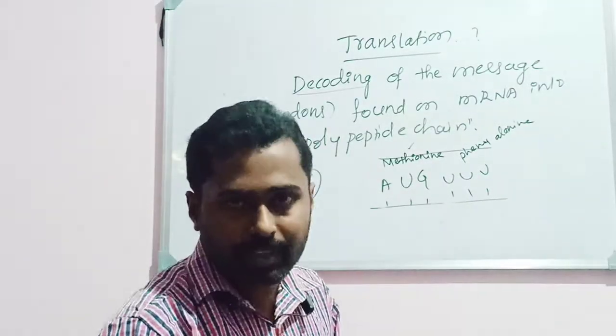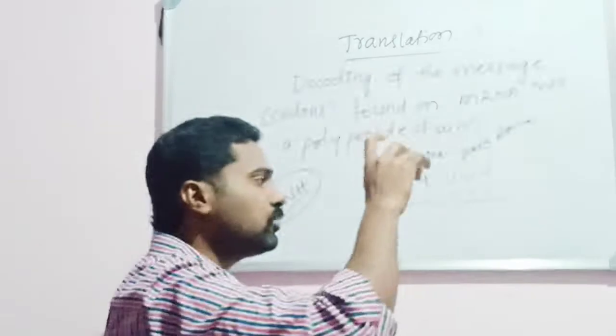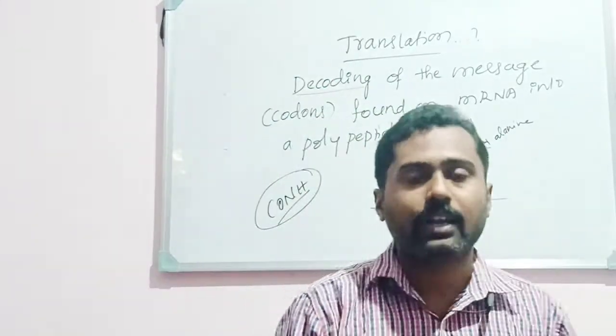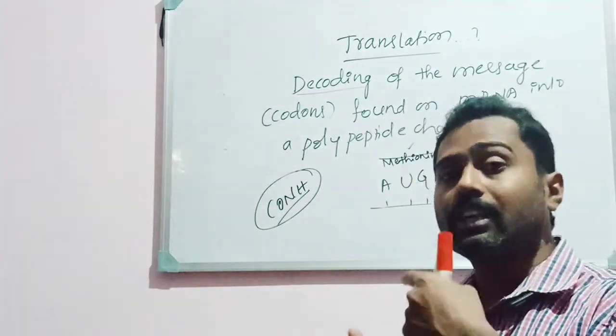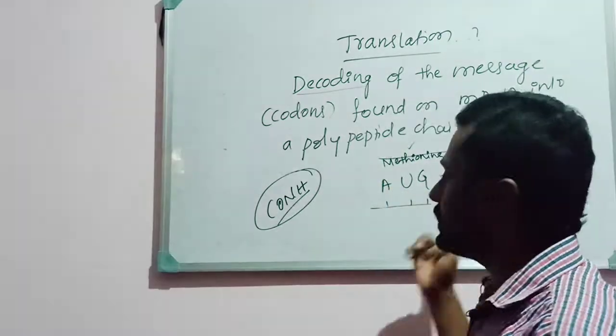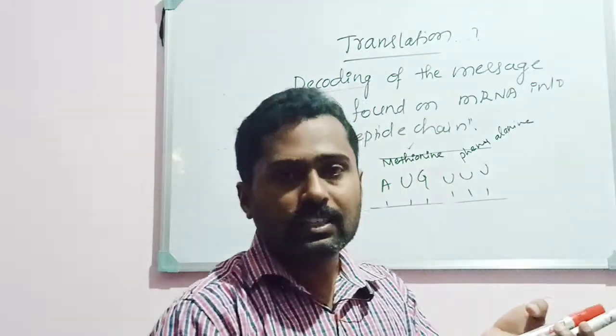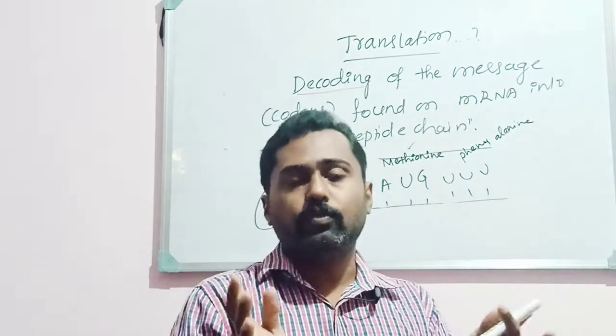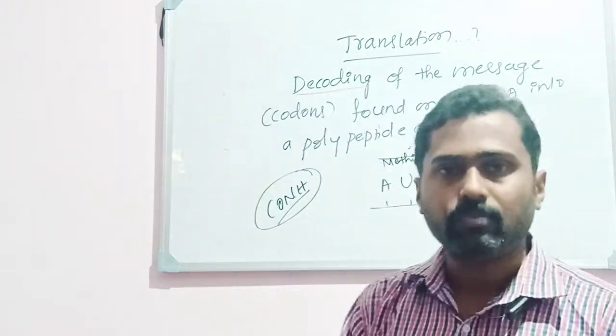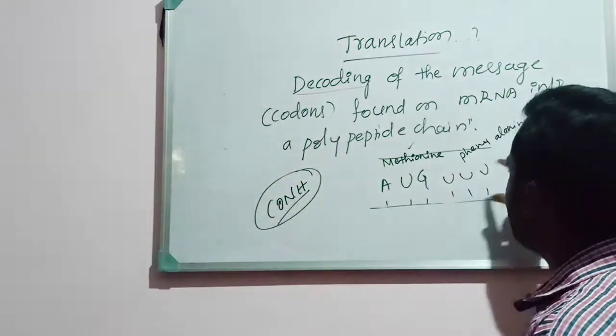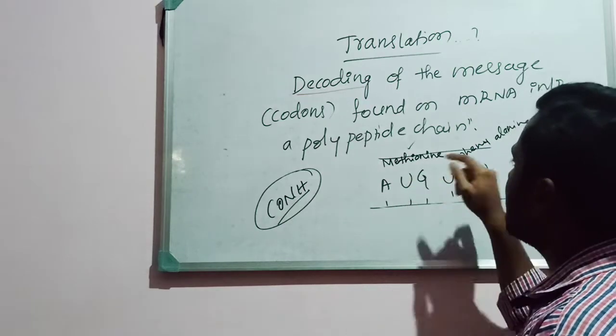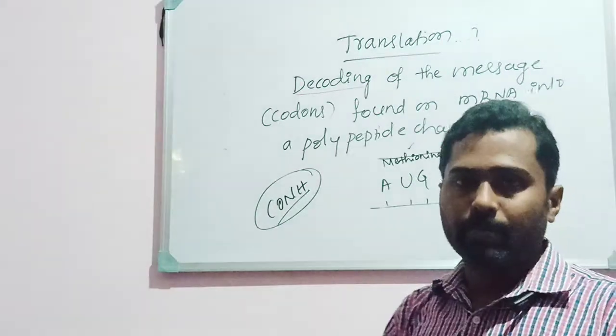It means it is copied onto the mRNA, and according to the message found on the mRNA, that gets translated or decoded into a polypeptide chain. Just as a transcript gets converted into a bag of items, the messages found on the mRNA get converted into a polypeptide chain.